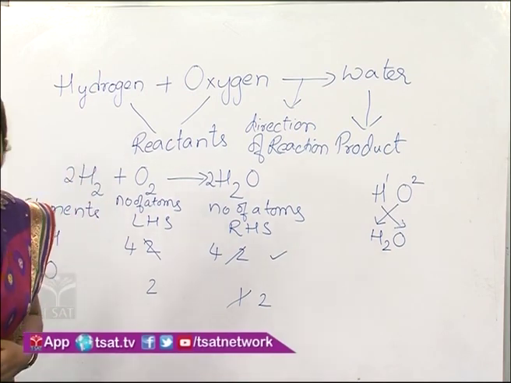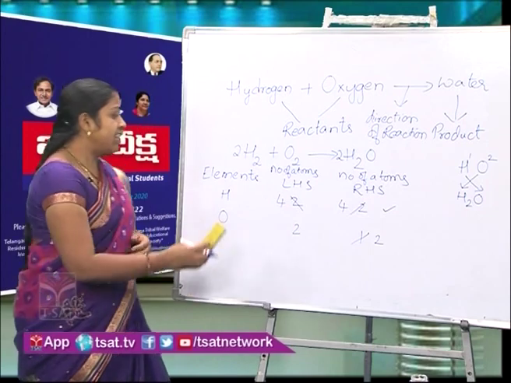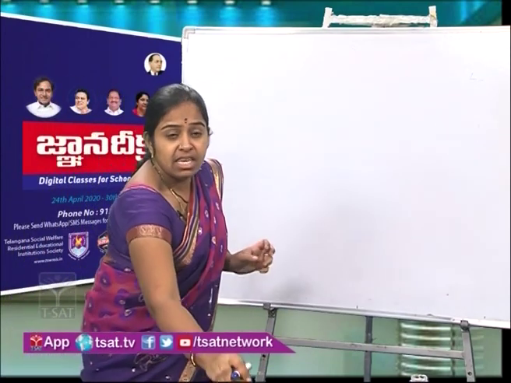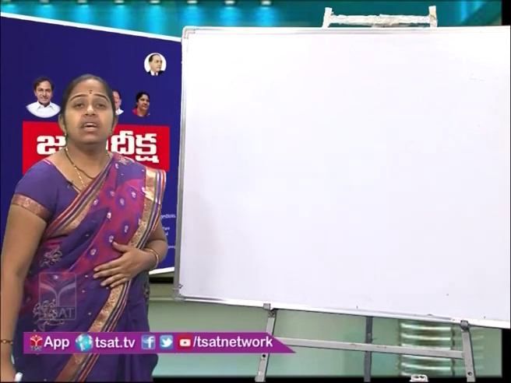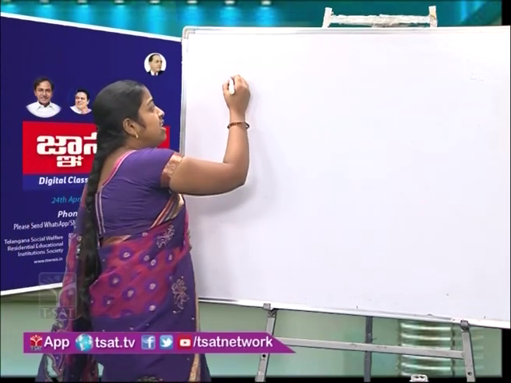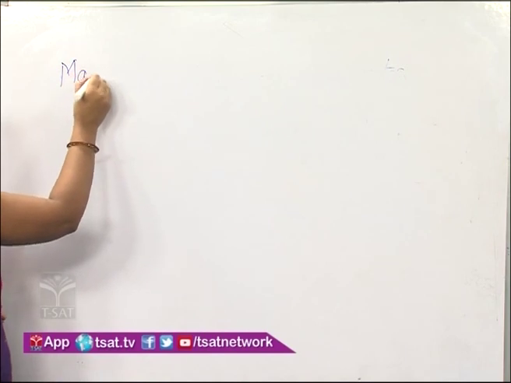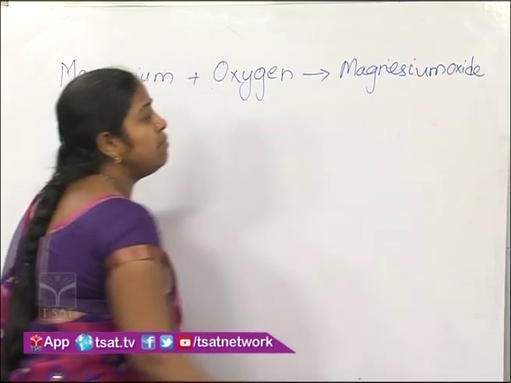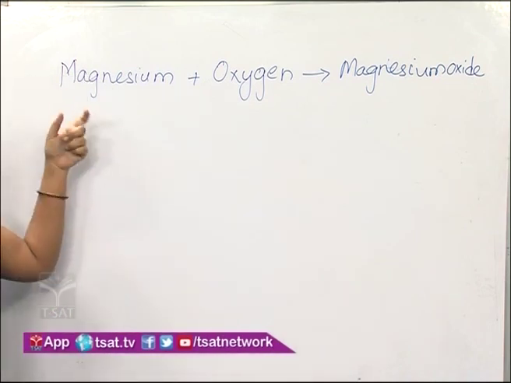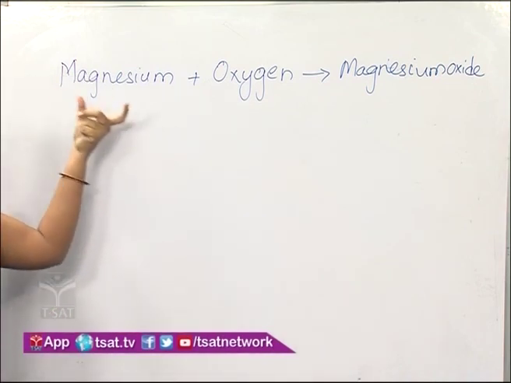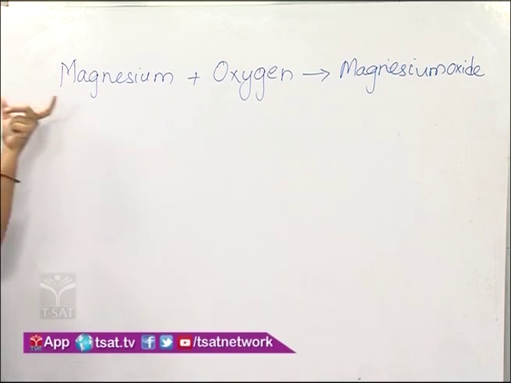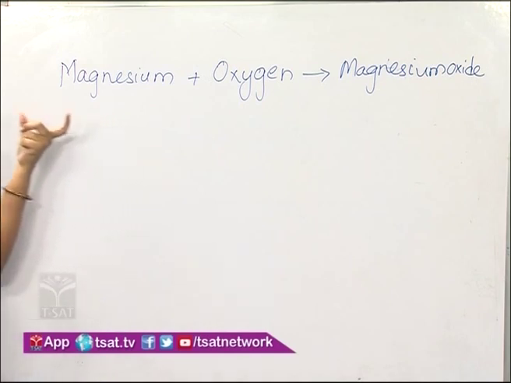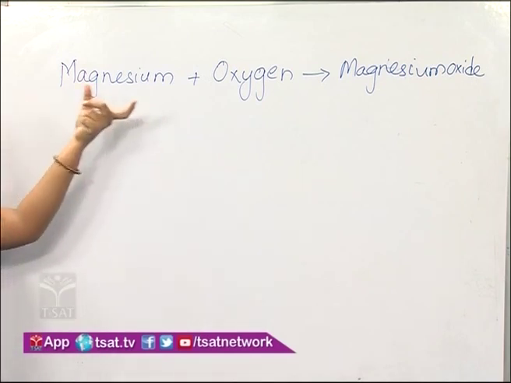Did you understand? Now I will give you one more example, that is burning of magnesium ribbon. Magnesium burns in the presence of oxygen to give magnesium oxide. So this form of writing the equation is called a word equation. Already we discussed this, where we write the names of the reactants and products. That form of writing the equation is called a word equation.